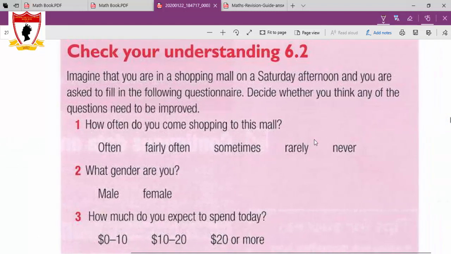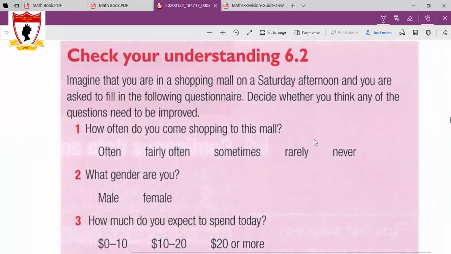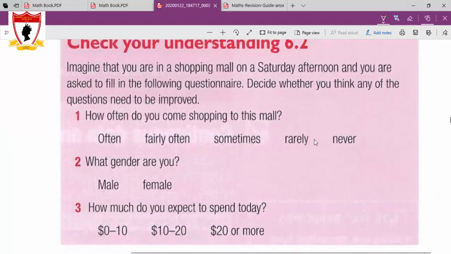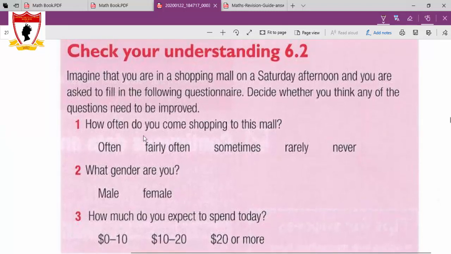These are some survey questions. How can we improve them? Well, the first question here. Imagine that you are in a shopping mall on a Saturday afternoon and you are asked to fill in the following questionnaire. Decide whether you think any of the questions need to be improved. Okay. Question 1. How often do you come shopping to this mall? Often, fairly often, sometimes, rarely, never.